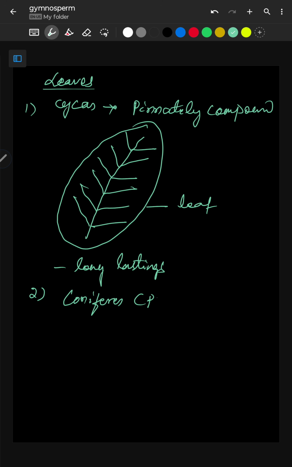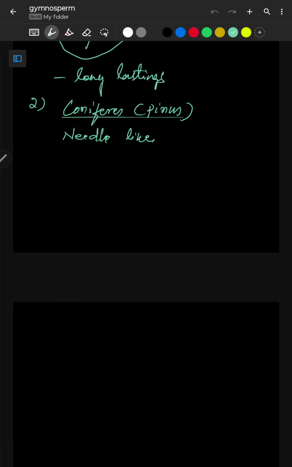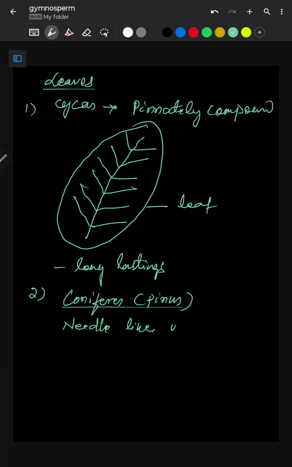So for example, pinus. In pinus, the leaves are needle like with one thick cuticle surrounding the leaf.